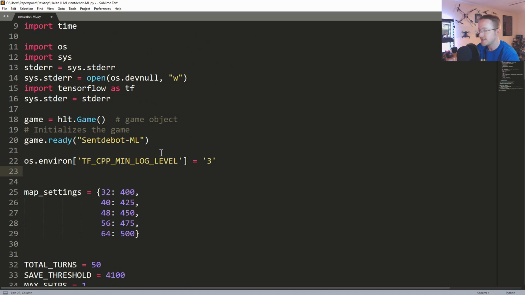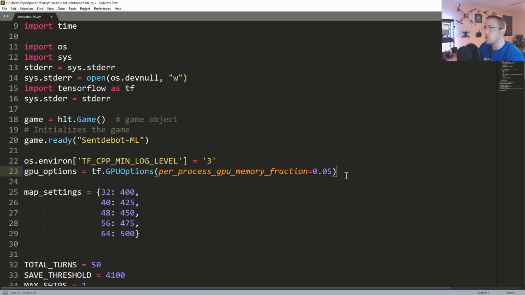And now we want to set the GPU options. That's going to be equal to tf.GPUOptions, and this will be per_process_gpu_memory_fraction, and we set that to 0.05. This is a small model. We don't need much memory.